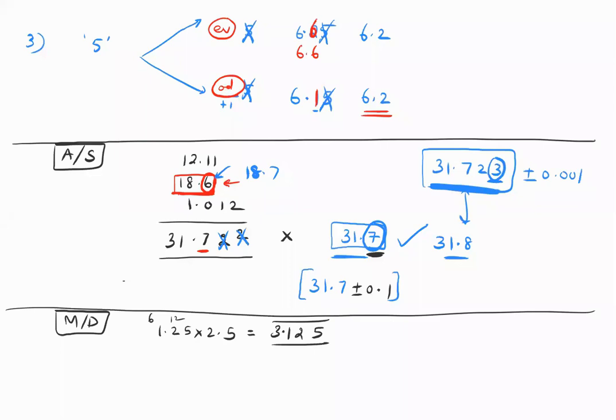Now for multiplication and division, what do you round it off to? Count the number of significant digits in the quantities you are multiplying. How many significant digits here? 3. How many significant digits here? 2. So your final answer should be rounded off to 2 significant digits. While doing multiplication and division, the final result should not have more significant digits than the one with the least significant digits. Repeating my sentence: your final answer cannot have more significant digits than the one with the least significant digits. So who's the one with the least significant digits here? 2. So your final answer should have 2 significant digits.